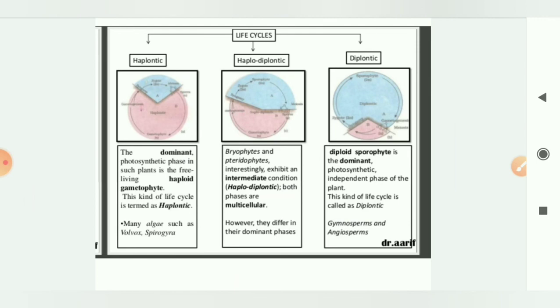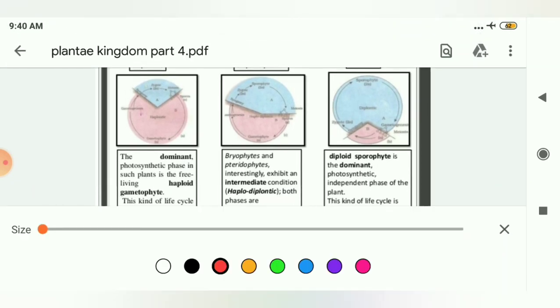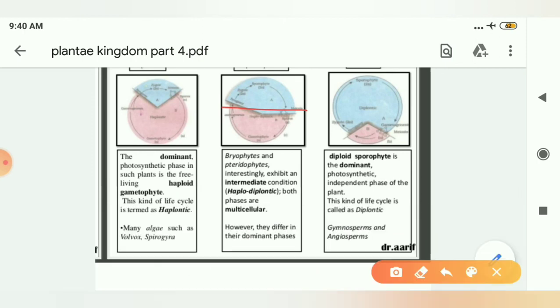If I talk about haplodiplontic, as you can see here students, the gametophytic and sporophytic phases are almost of equal size. So it is haplodiplontic and is found in different plants. In the case of the diploid sporophyte, the dominant phase is totally independent of the gametophytic phase. This is known as diplontic, and this occurs in gymnosperms and angiosperms.